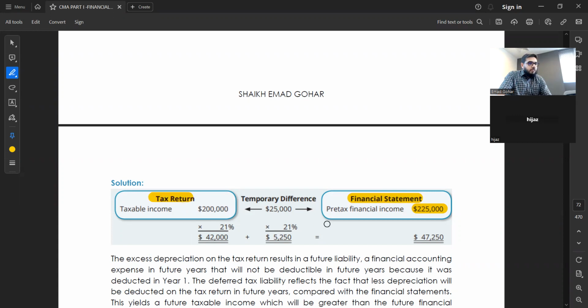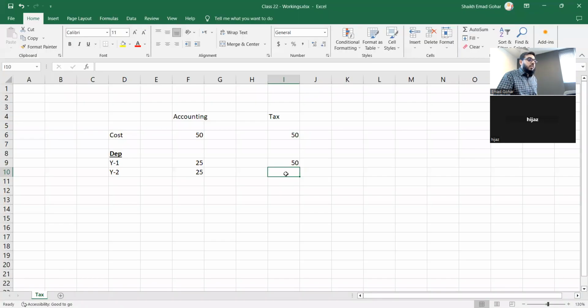In the financial statement, I put my income as 225 in year 1. So as per tax it should be how much? 25,000 less. Why? Because remember, they are charging 50,000 as depreciation in year 1. So basically the income as per tax is 25,000 less.